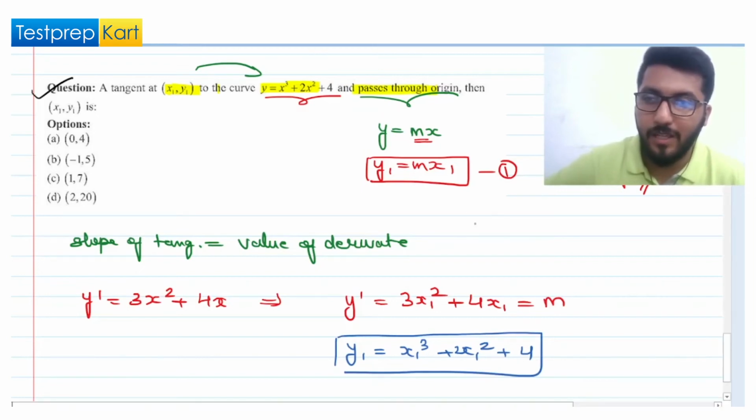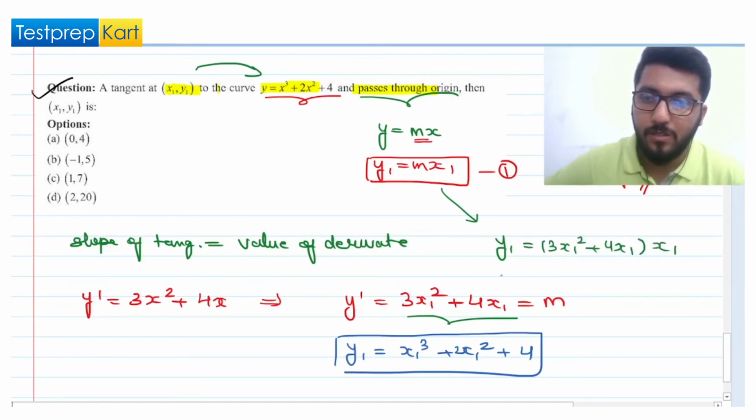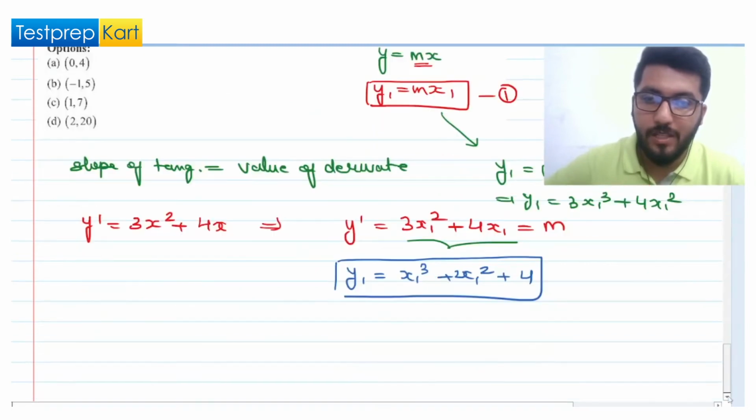From here you can see that m is this particular expression. So if I put it here, y1 equals (3x1 square plus 4x1) times x1. So this will give you y1 equal to 3x1 cube plus 4x1 square. So you can see that we have got two equations, first equation and second equation.